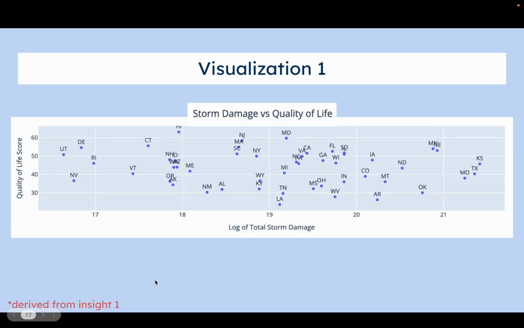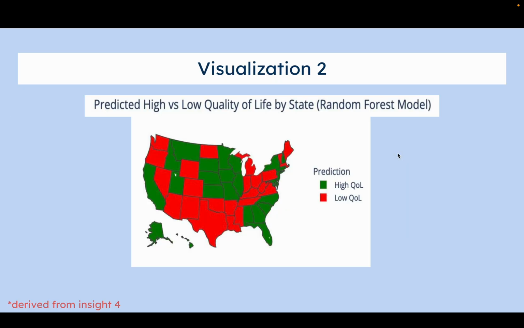Table of visualizations. Okay, so my first visualization is derived from my first insight, storm damage versus quality of life. You can see here there's not a lot of correlation, but I think there's something really helpful about this graph. Let's say you have a few states you're considering. Let's say storm damage matters a lot to you. You can go lower on the storm damage graph and maybe not as high on the quality of life. Let's say quality of life matters more to you. Go higher on quality of life, maybe storm damage doesn't matter as much, in my opinion. That's where you can get that information.